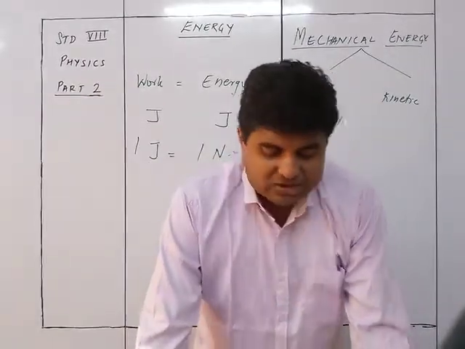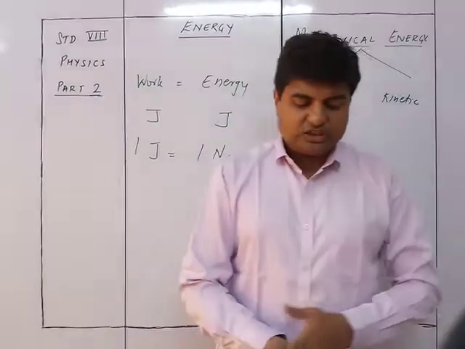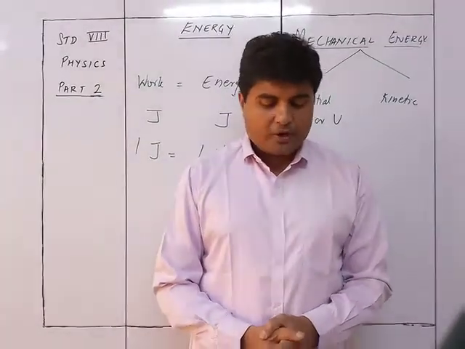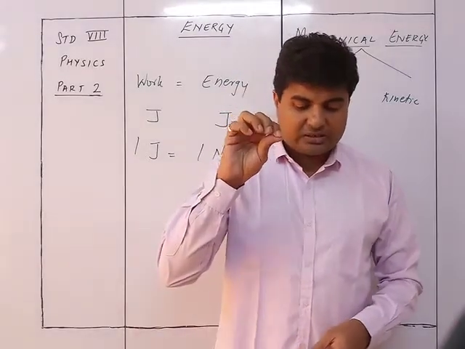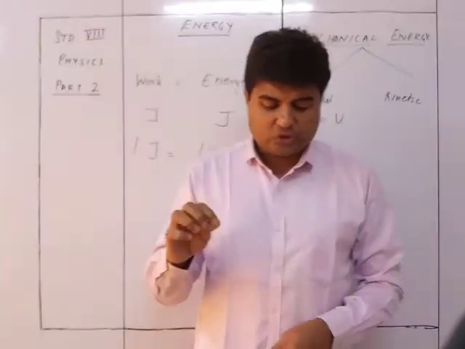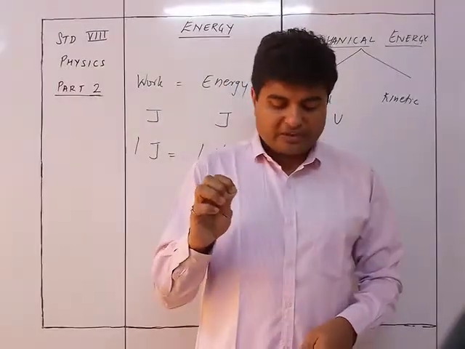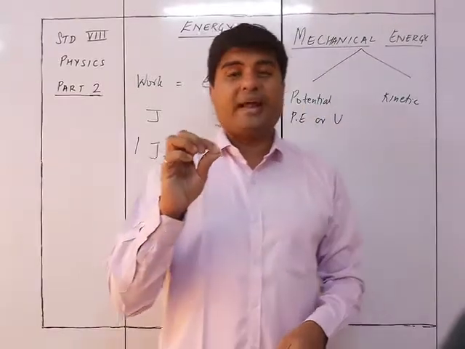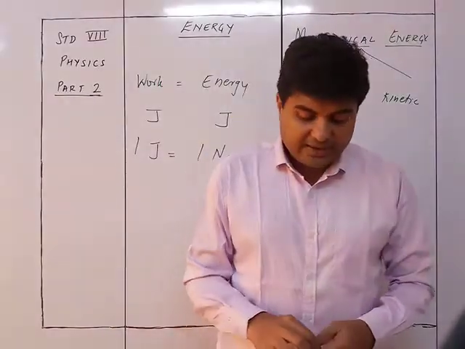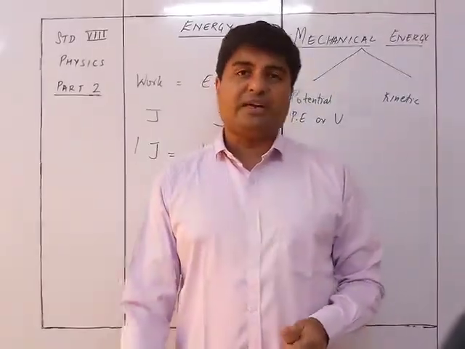For example, a stretched bow has potential energy stored in it which is equal to the amount of work done in stretching the bow. When a spring is compressed, the work done in compressing the spring is stored in the spring in the form of potential energy, and the compressed spring is said to be possessing the potential energy. This energy is also called the elastic potential energy.